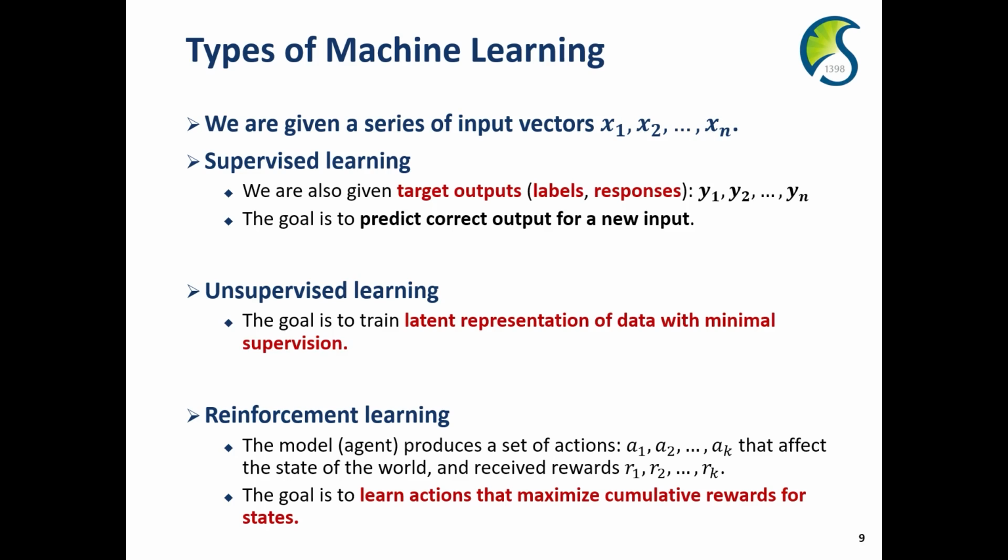Basically, for model training, we are given a set of input vectors x1, x2, and xn, where n is the number of data. For supervised learning, we also have the target output, which is also called labels or responses. So for each input vector, we also have label information, y1, y2, and so on. For each input and output pair, we can learn the relationship between input and output.